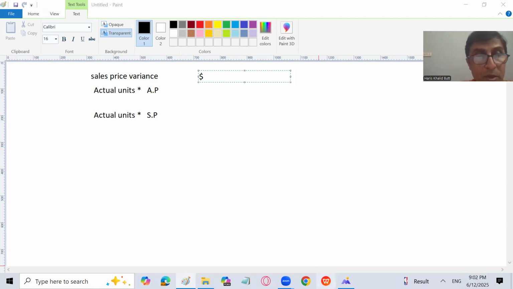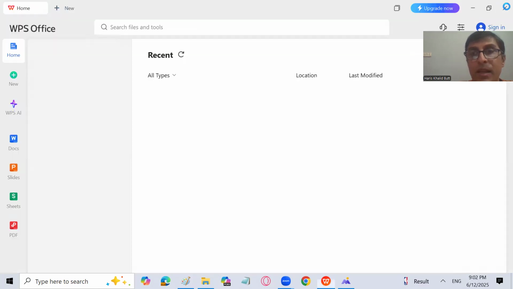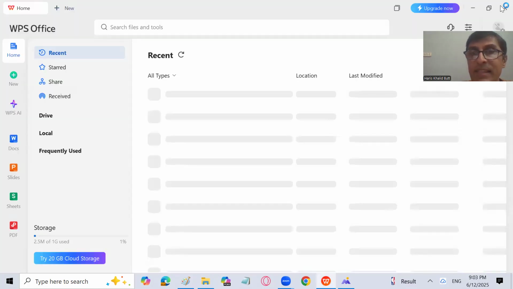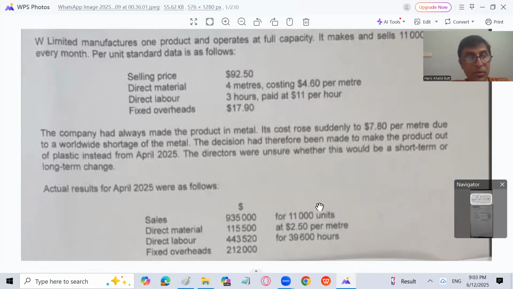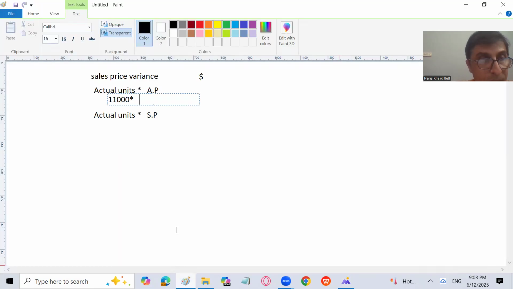It's up to you. I'll go with that because it becomes easier and more compact, as per my suggestion. So let's go for the actual units. Actual units are 11,000, because there is no difference between the actual units and the standard units. And what is the actual price? We need to calculate the actual price. So 935,000 is the actual sales, divided by 11,000, we will get the actual price. Let me calculate. That is 85. So 11,000 into 85, and then actual units, 11,000 into standard price, which is 92.5.